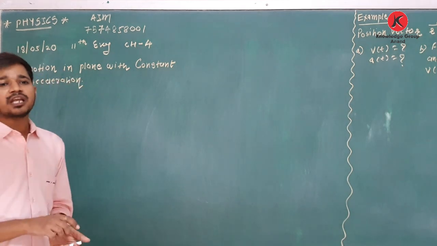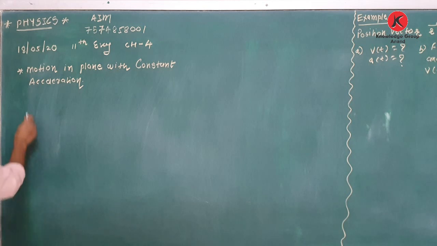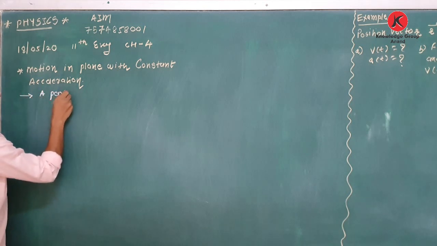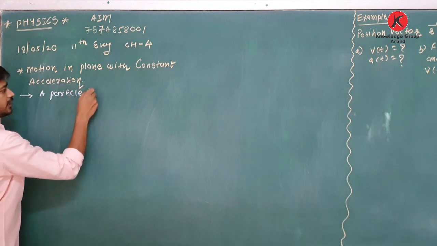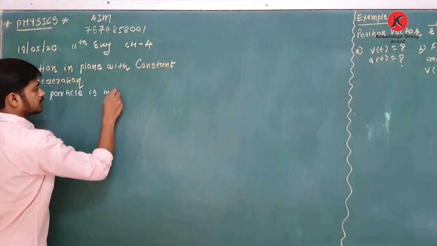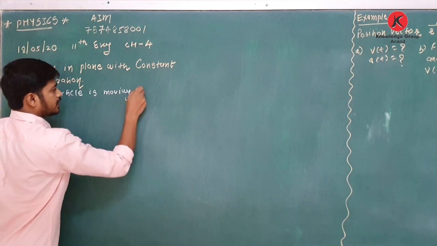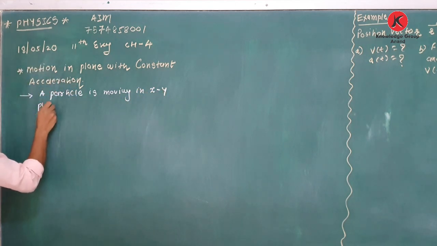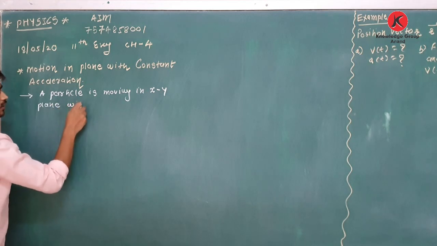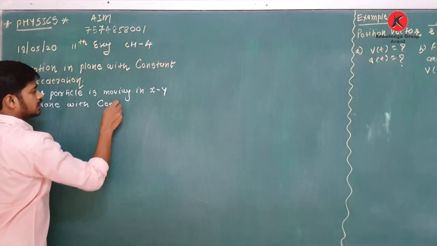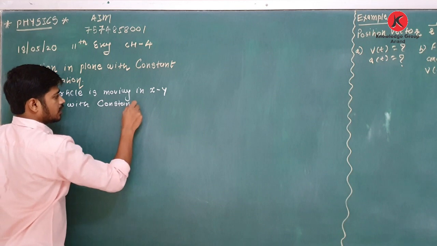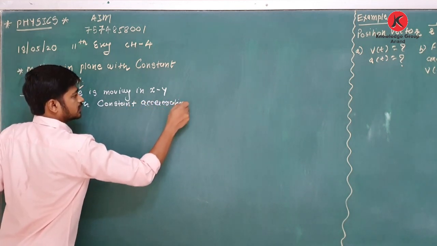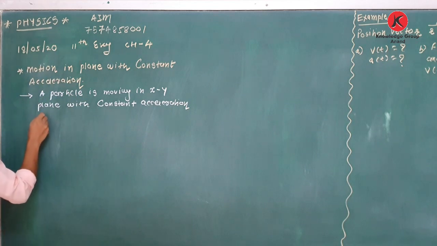First of all, we are assuming that a particle is moving in the xy plane with constant acceleration a.